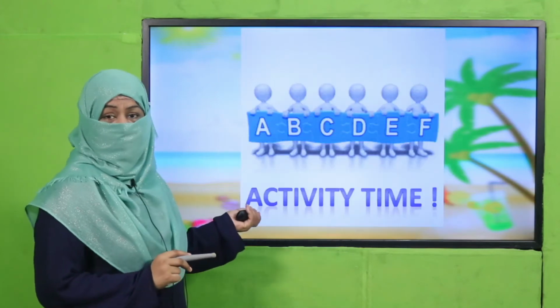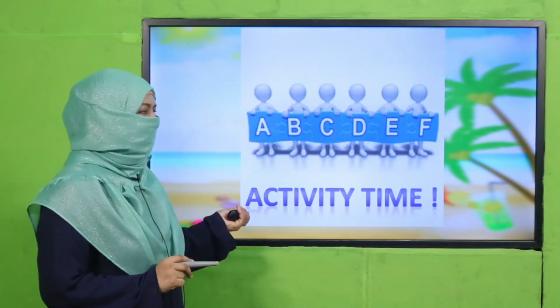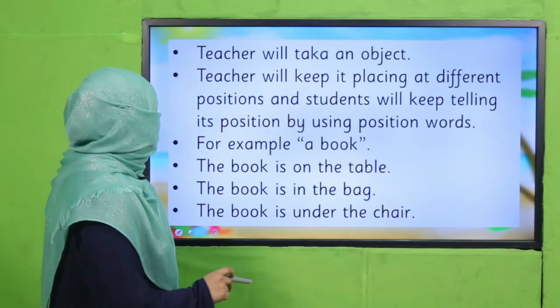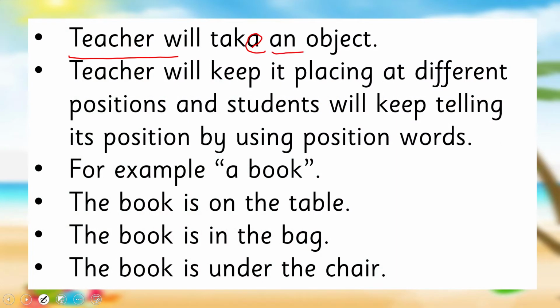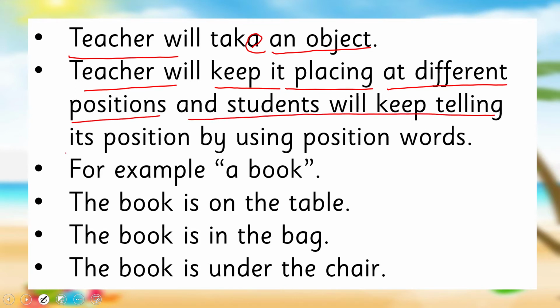I'm going to check you through an activity. Are you ready for that? Okay, so it is an interesting activity. Your teacher will take an object, okay? And the teacher will keep placing it at different positions and students will keep telling its position by using position words. For example, your teacher takes a book and she will place it on the table and you will say where the book is. It is on the table.